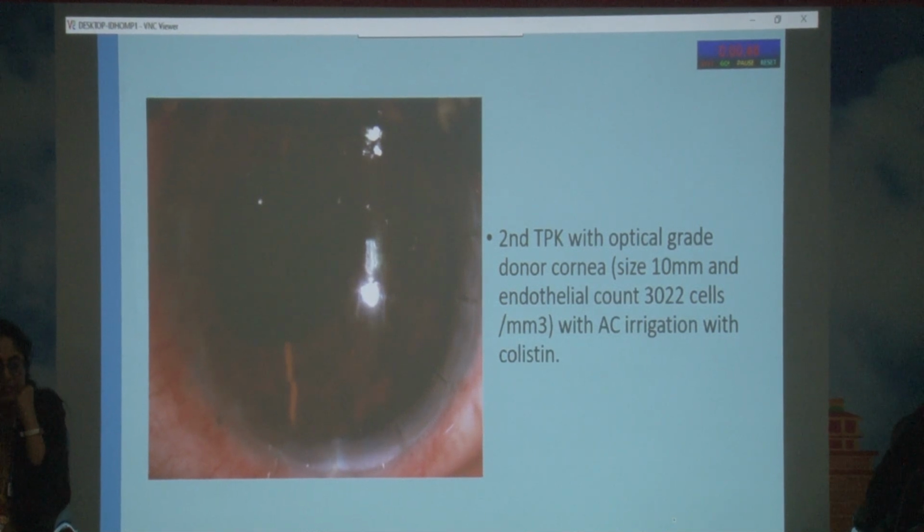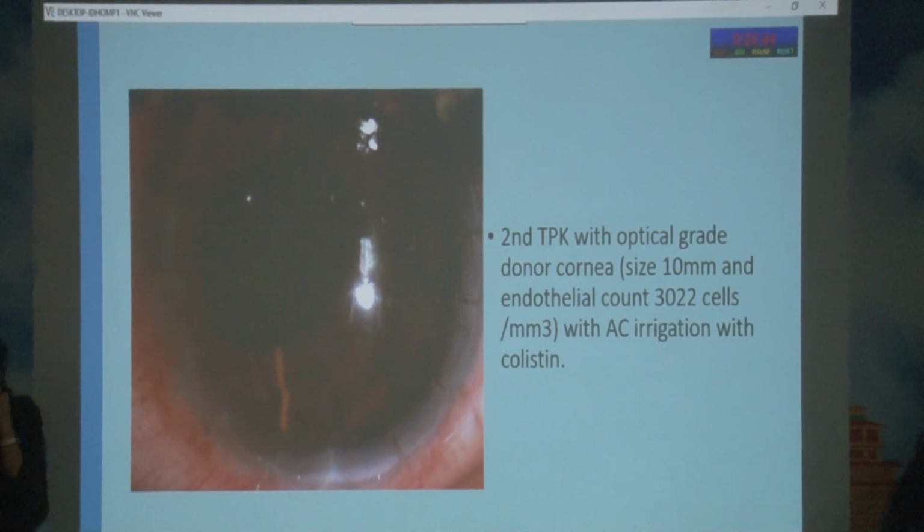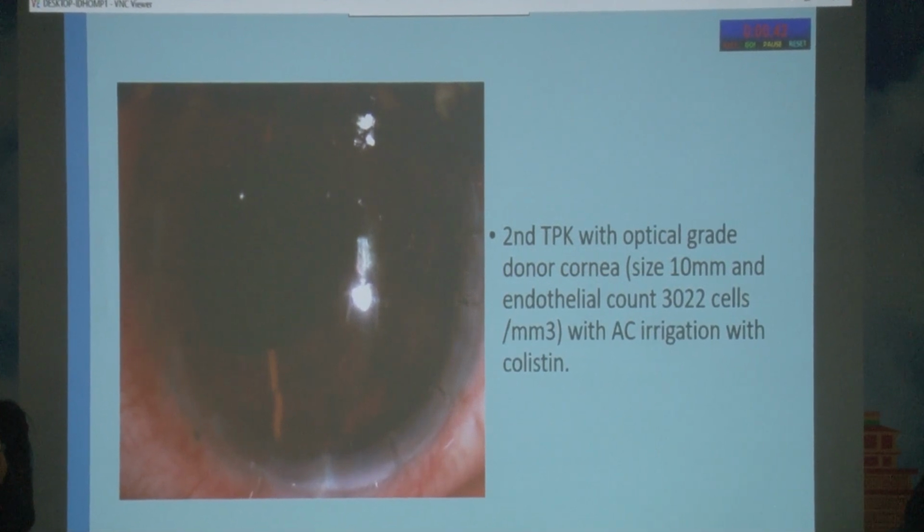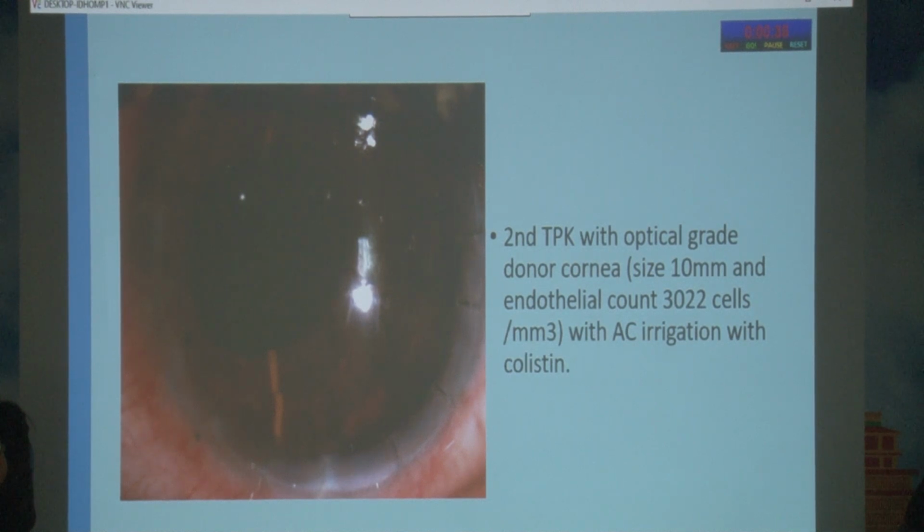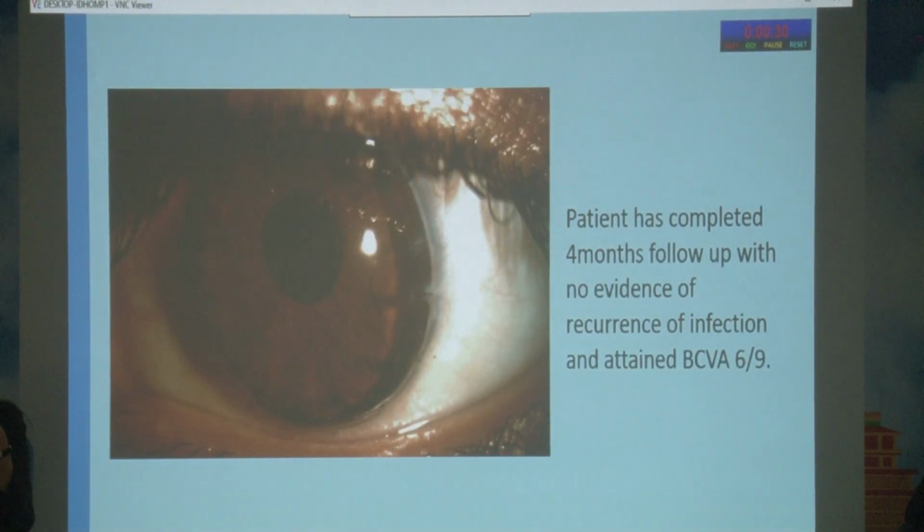After 48 hours, we got a very good quality optical tissue with 3022 cells per cubic millimeter. So we again posted the patient for keratoplasty, with an anterior chamber wash with colistin. Now the patient has completed around 4 to 5 months. We continued colistin for 6 weeks and then stopped. Now he has no recurrence of infection and attained 6/9 vision with minus 1.5 diopter cylinder.